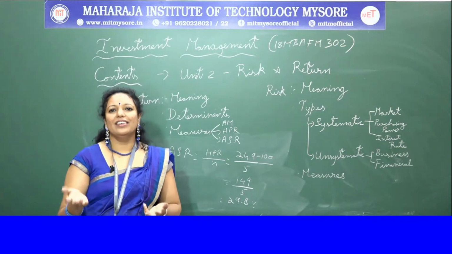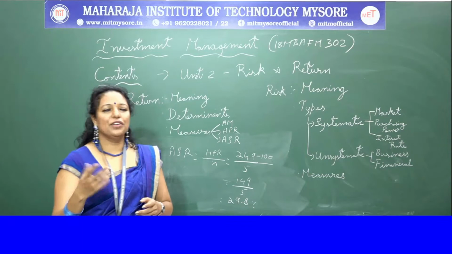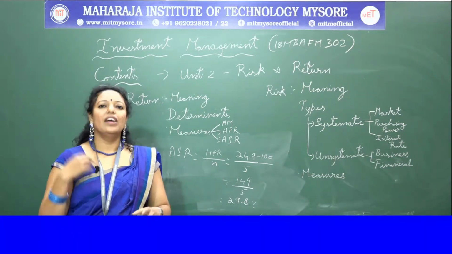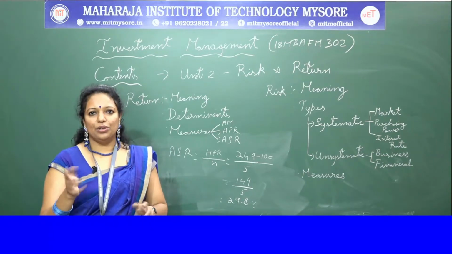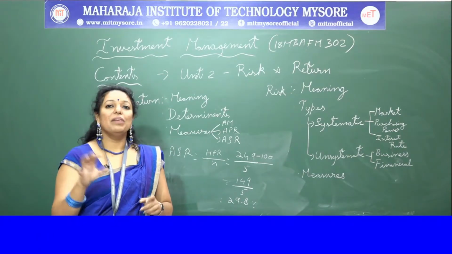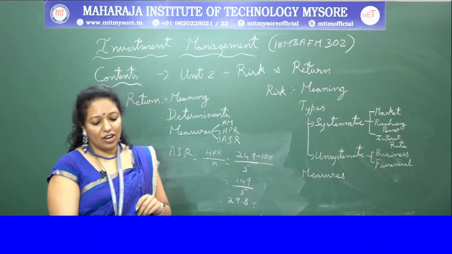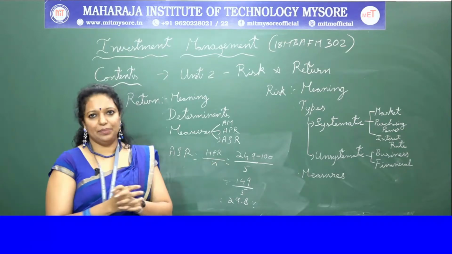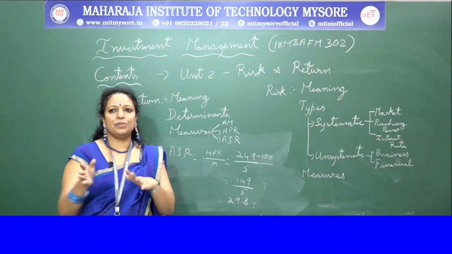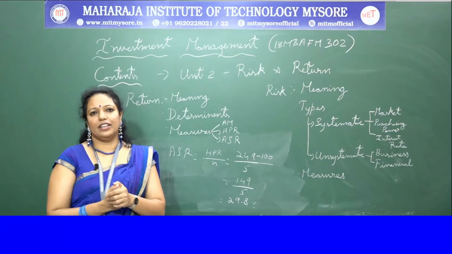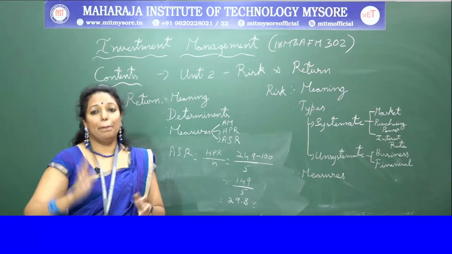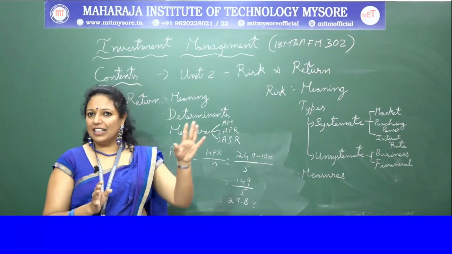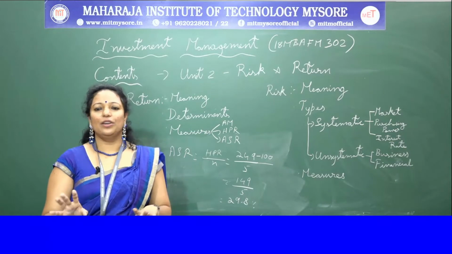So the difference between what you expect, that is 10%, and what actually is, which is 5%, the difference of 5% is your risk. Okay, or else if you are expecting a 10% return and the return is only 8%, the difference between 10 and 8, that is 2%, is a risk. Okay, we measure it in that way, but this is not the actual measurement where we use other tools. I'll tell you later. Okay, so that is about the difference between expected return and the actual return. Higher the degree of variance between expected and actual return, higher the risk. As I've told you, higher the return, higher the risk. Lower the return, lower the risk.